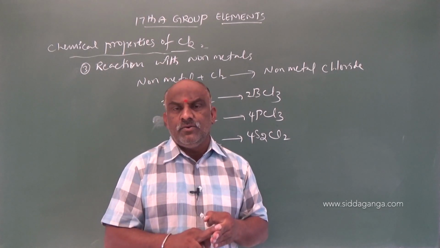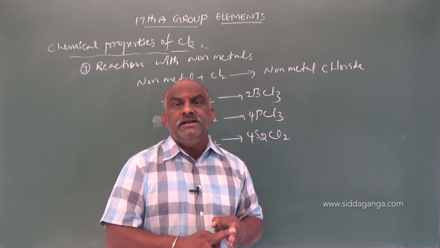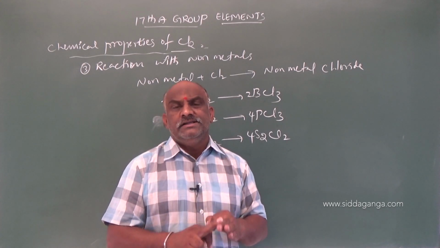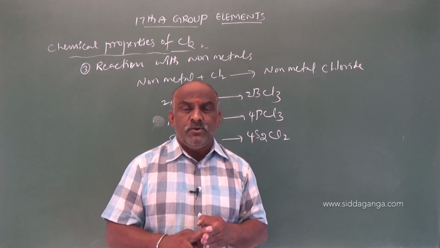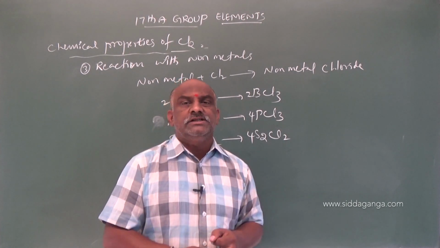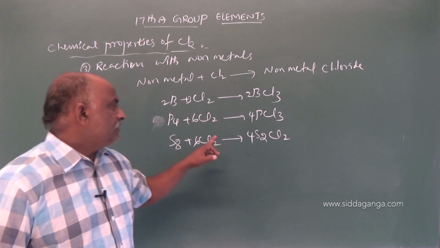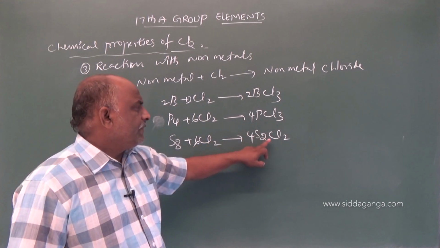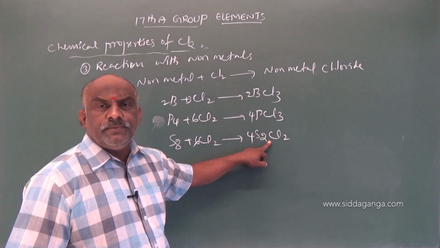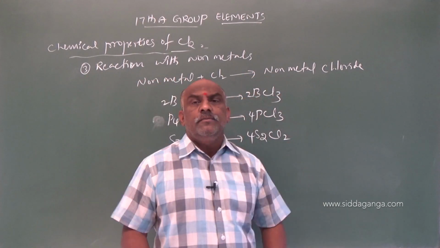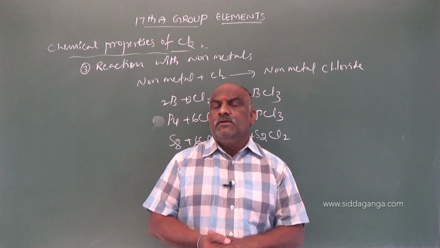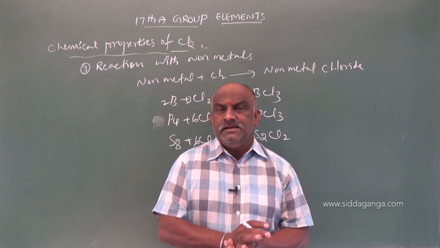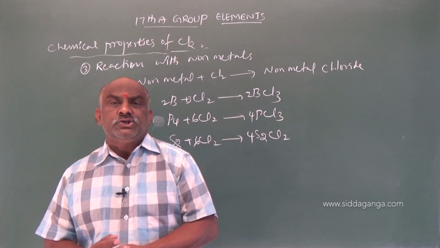One point we have to focus on in metal chlorides is the d-block elements. For d-block element metal chlorides, the higher oxidation state metal chloride predominates compared to the lower oxidation state metal chloride. Clear? So boron trichloride, phosphorus trichloride, sulfur monochloride, these are all examples of non-metal chlorides: BCl3, PCl3 and S2Cl2.